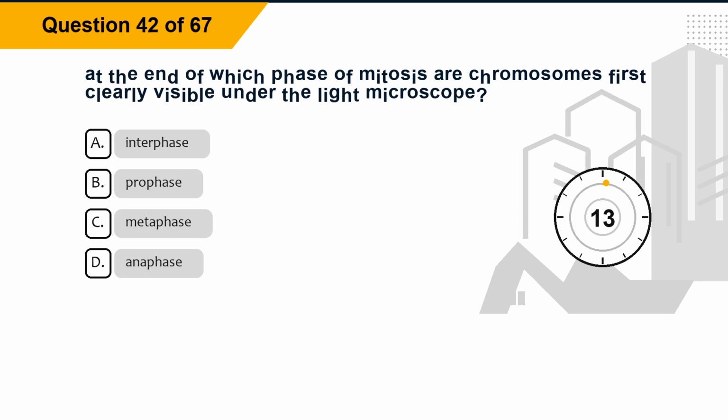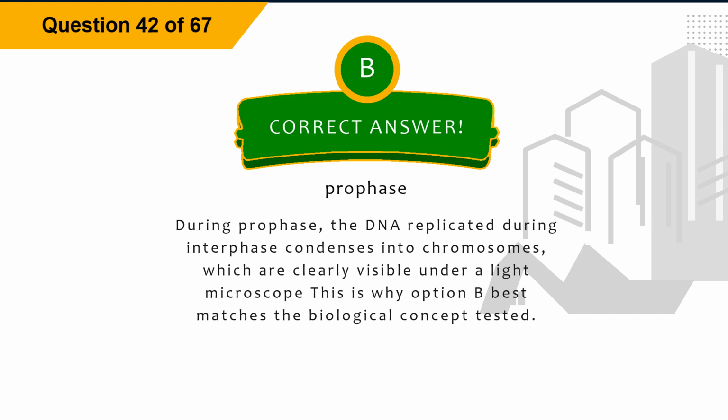Question 42. At the end of which phase of mitosis are chromosomes first clearly visible under the light microscope? Option A, interphase. Option B, prophase. Option C, metaphase. Option D, anaphase. The correct answer is option B, prophase. Explanation. During prophase, the DNA replicated during interphase condenses into chromosomes, which are clearly visible under a light microscope. This is why option B best matches the biological concept tested.